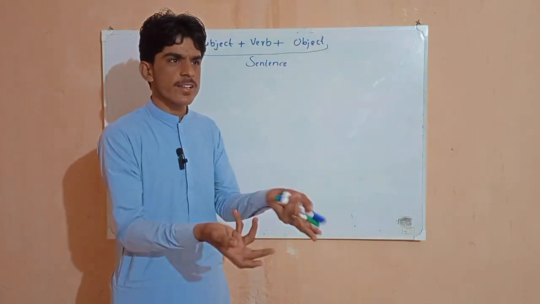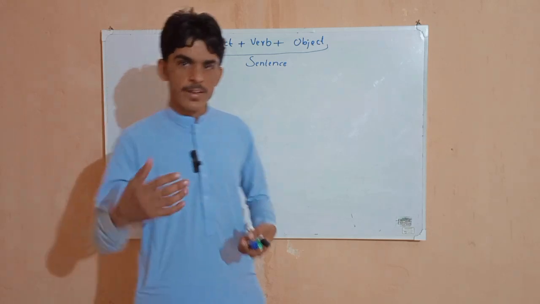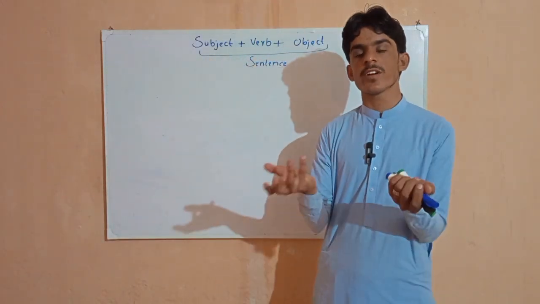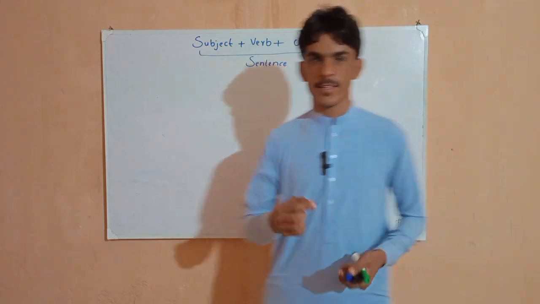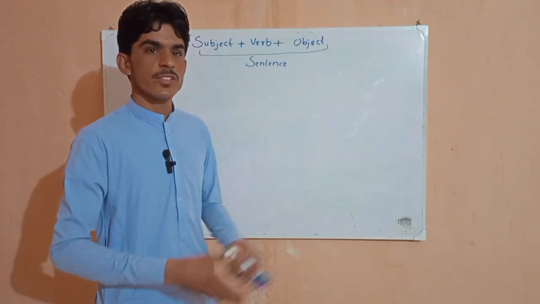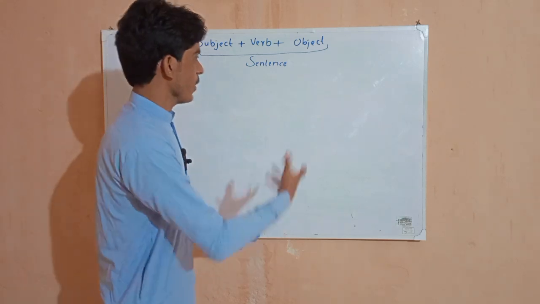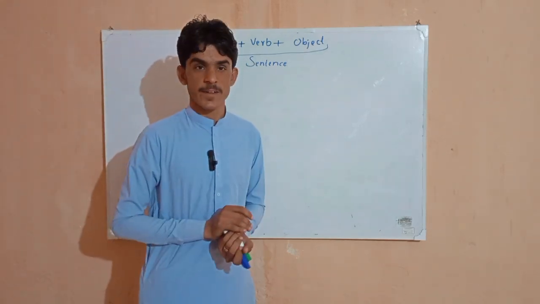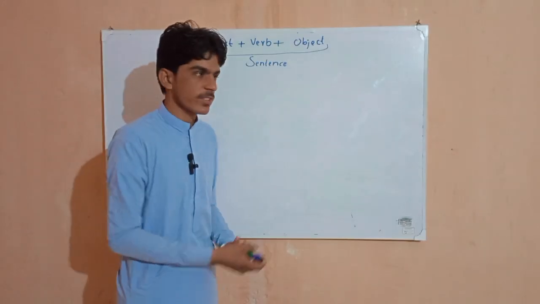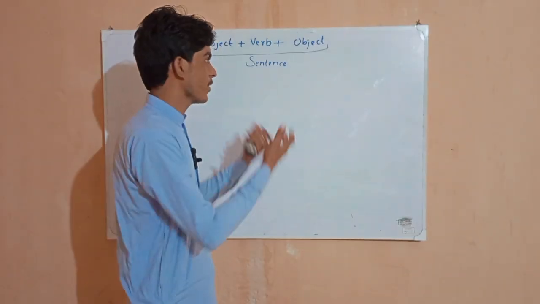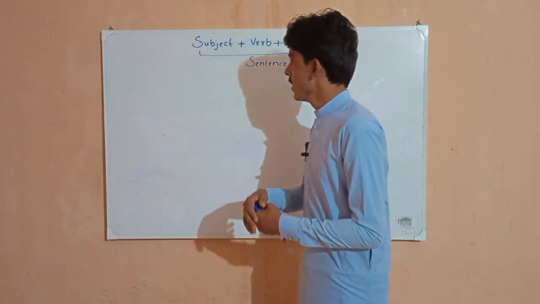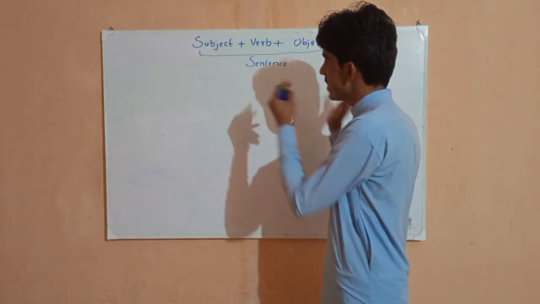Let's see a little bit of what we are speaking, whatever we are saying. For example, if I say I am playing, I am going, I am running, these words are called a sentence. So what is a sentence? How to make a sentence? What is a subject? How do we know it is our subject, our verb, our object? In this video, we are going to read these things in detail.